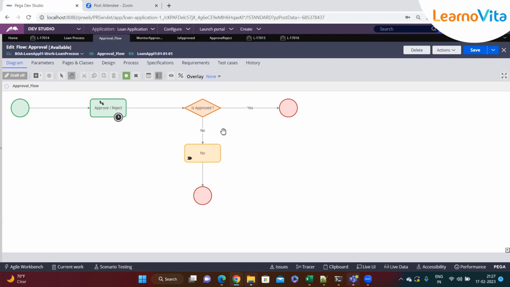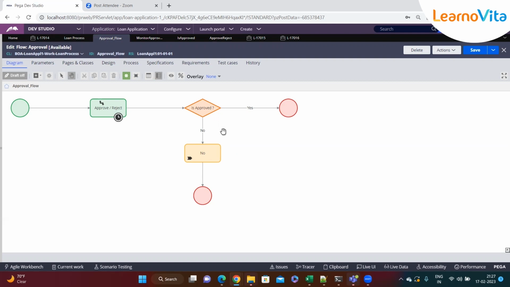If you take any example, like an insurance company, let's say I've applied for insurance, there also rejection will be there, and we will not perform the same action in case of rejection and approval. We perform different actions in the case of approval, rejection, or in any exceptions and all this stuff.